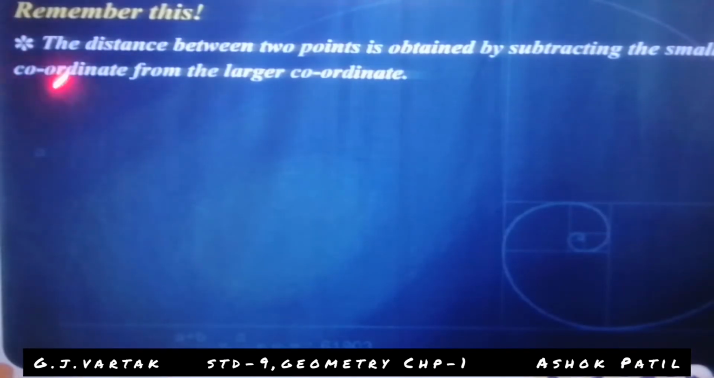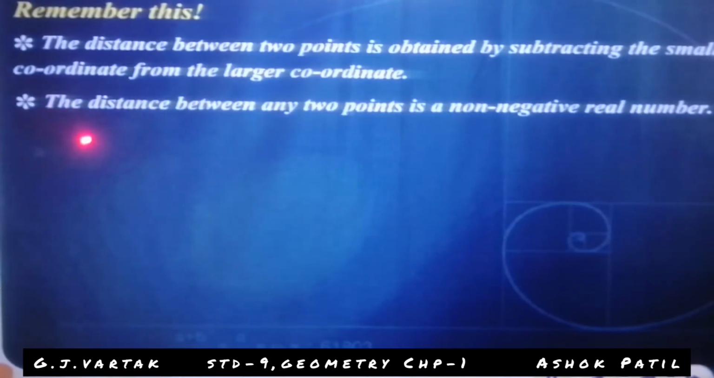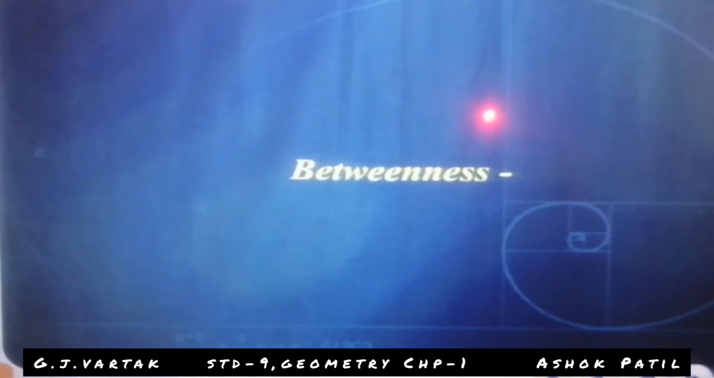Remember this. The distance between 2 points is obtained by subtracting the smaller coordinate from the larger coordinate. The distance between any 2 points is non-negative.